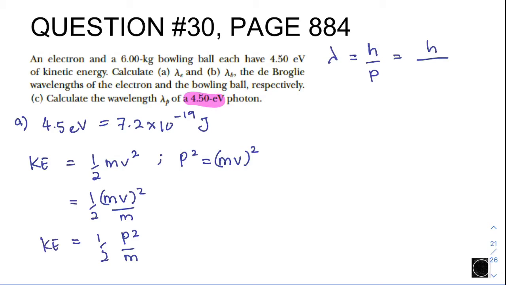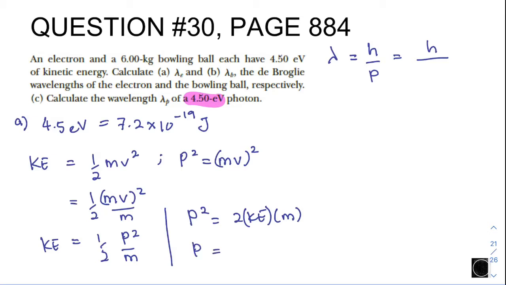This is KE. So if you would like to have p only, p squared is equivalent to 2 KE times the mass, right?